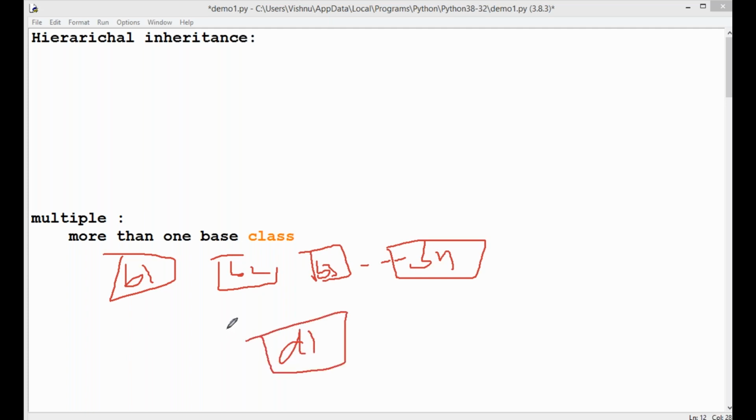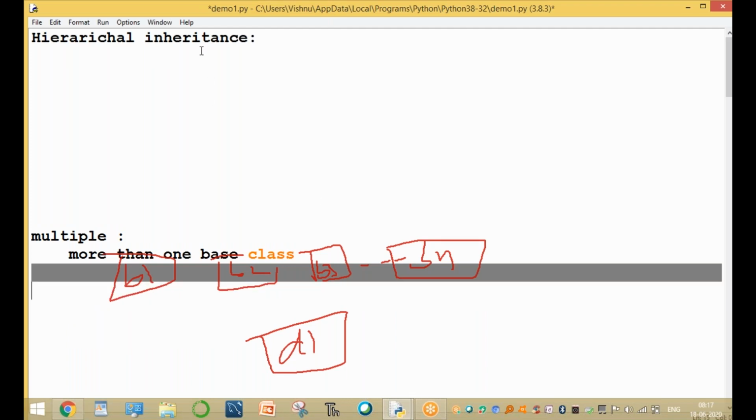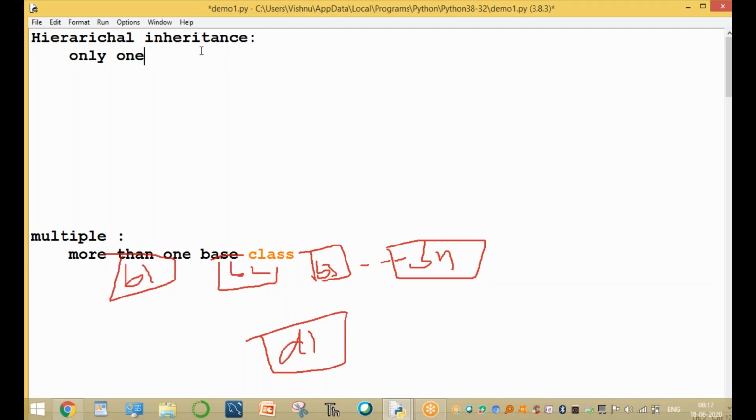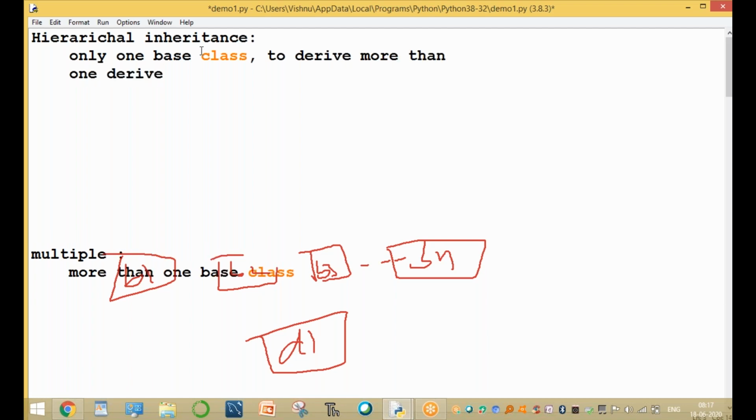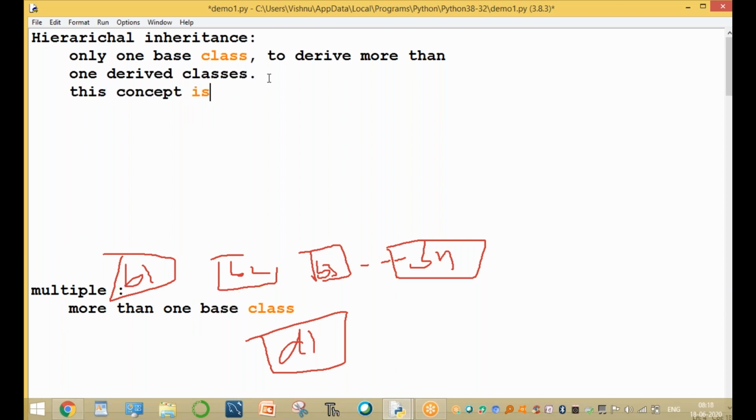Now the opposite is called hierarchical inheritance. Opposite means only one base class, whereas here, in multiple, there is more than one base class. Here only one base class, to derive more than one derived class. Only one base class, and to derive more than one derived classes, this concept is called a hierarchical inheritance.